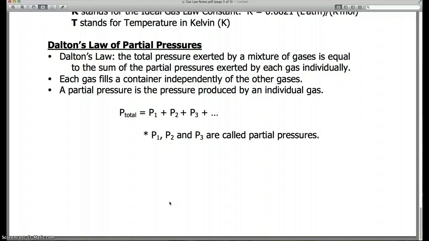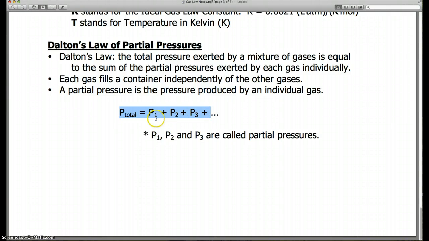And each gas exerts its own pressure, which we call partial pressures. So partial pressure could be the pressure from just the oxygen in the scuba tank, or just the nitrogen, or whatever other gases are in there. And basically, Dalton's law of partial pressures says if we take all those partial pressures and add them up, they'll equal the total pressure in the tank.